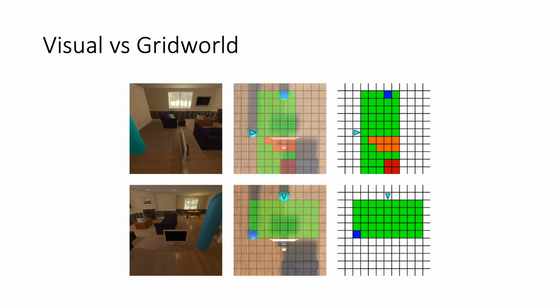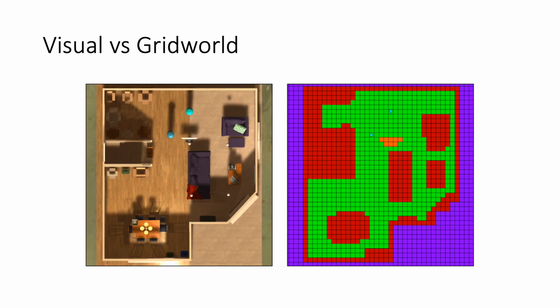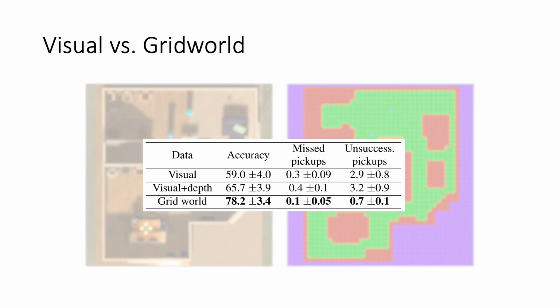On this slide, we want to quantify how difficult collaborative tasks are in the visual world we introduced in this run. For this, we translate the visual world to a grid world where information about each grid cell is available in a clean form. That is, no computer vision is needed or deployed in this setting. Green denotes free space. The blue arrows show the position orientation of the agents. In orange are the TV or target occupied cells. And red are inaccessible due to furniture or walls. Purple cells are padding cells which are outside the environment.